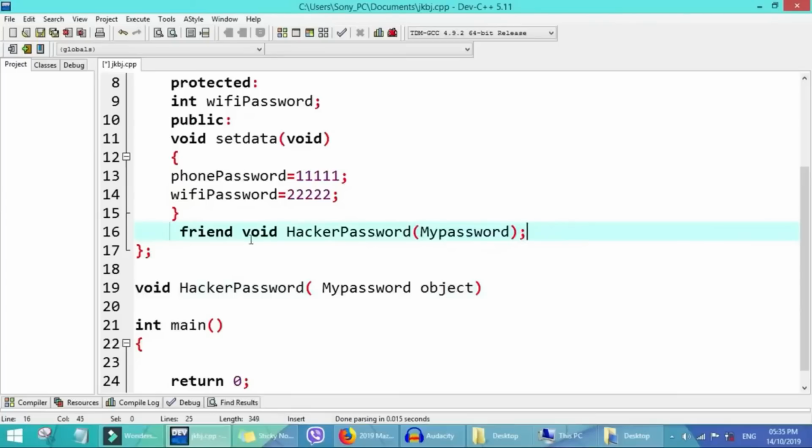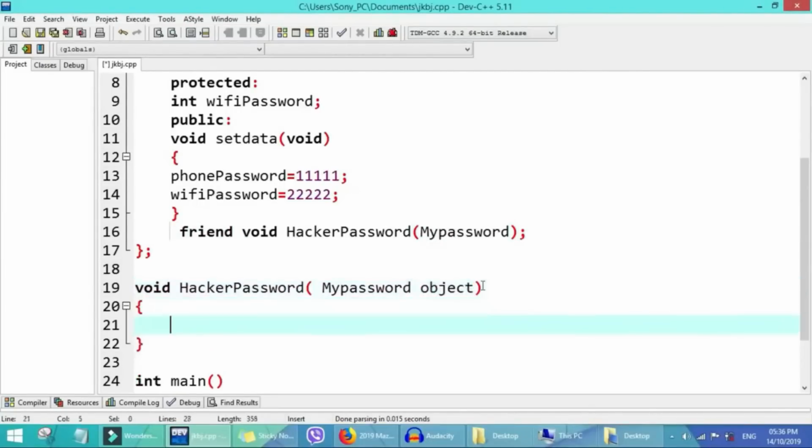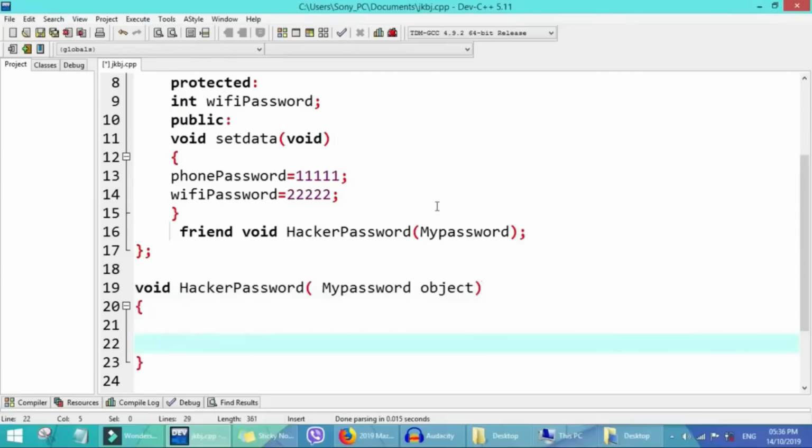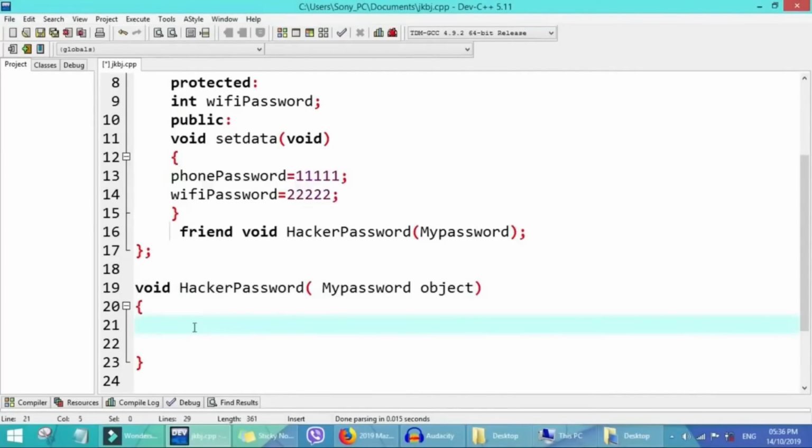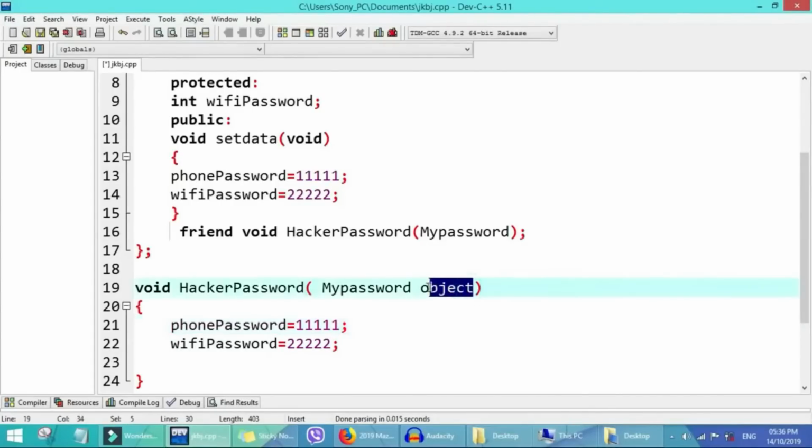So to make it a friend of this class we use friend preceding the function itself. Now we use this object to initialize these passwords. We'll copy this one and paste it here.